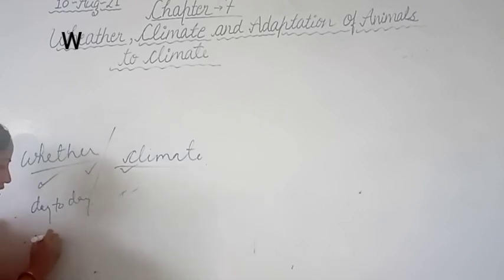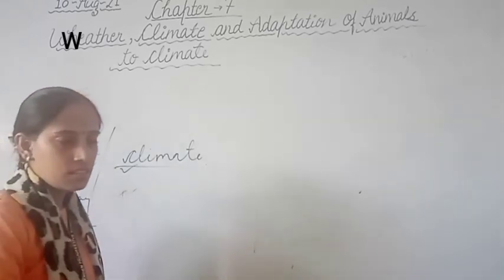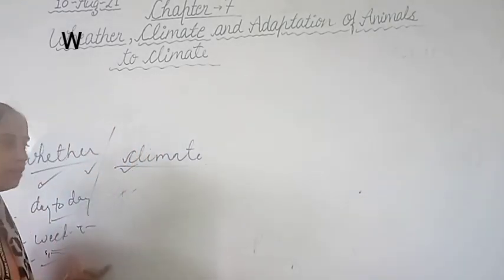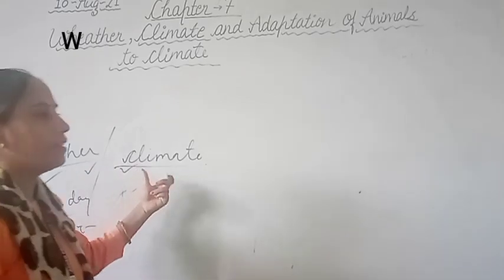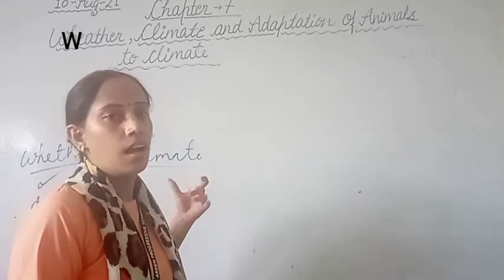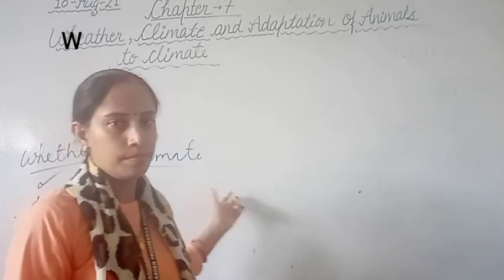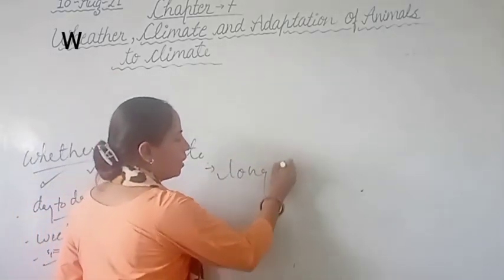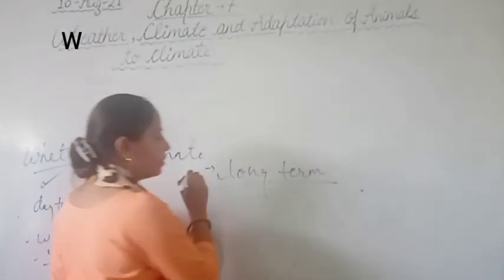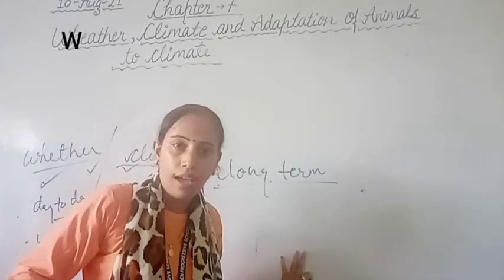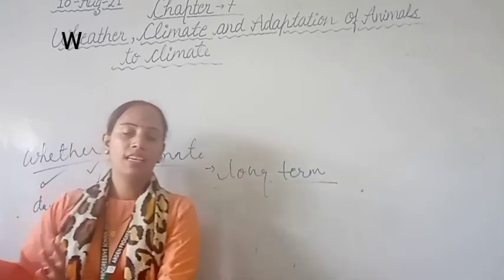Clear? Week-to-week change, month-to-month change. There is a change in 3 or 5 days. So this is a short period of time. This is known as weather. Whereas in climate there is a long-term change. It may take years and years. Clear? So students, climate is a long-term change. The term climate indicates the long-term condition of the environment of a particular place.